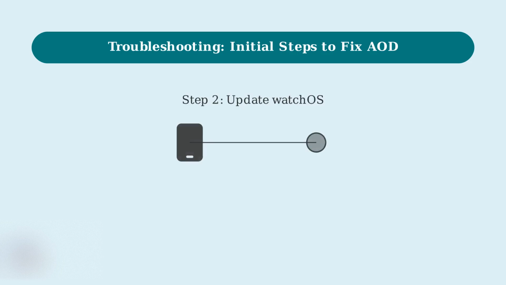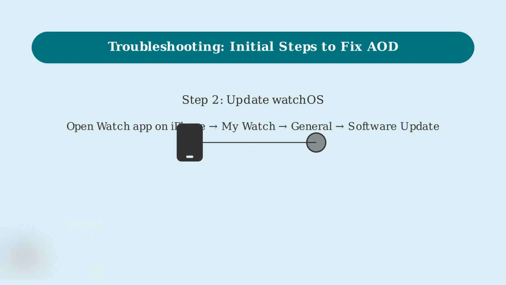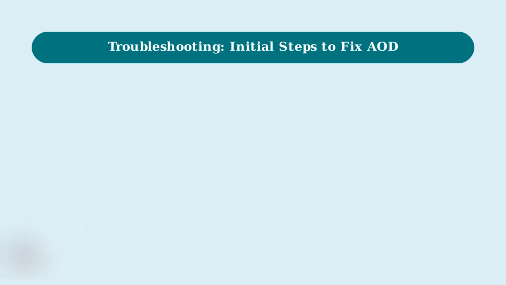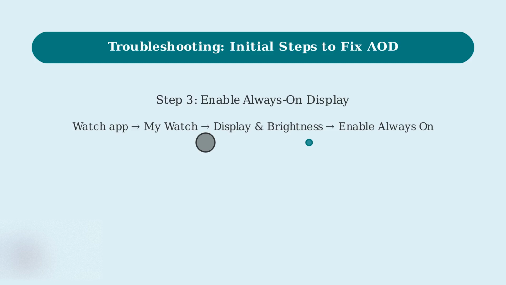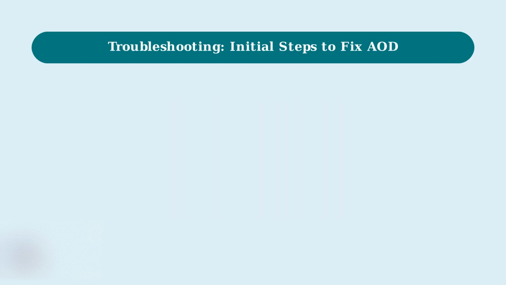Next, ensure your watchOS is up to date. Apple frequently releases updates that fix always-on display issues. Open the Watch app on your paired iPhone, go to My Watch, then General, and check for software update. Finally, check your always-on display settings. In the Watch app on your iPhone, go to My Watch, then Display and Brightness, and make sure Always On is enabled. This setting can sometimes get disabled accidentally. These basic steps should resolve most always-on display issues on your Apple Watch Series 9. If problems persist, more advanced troubleshooting may be needed.